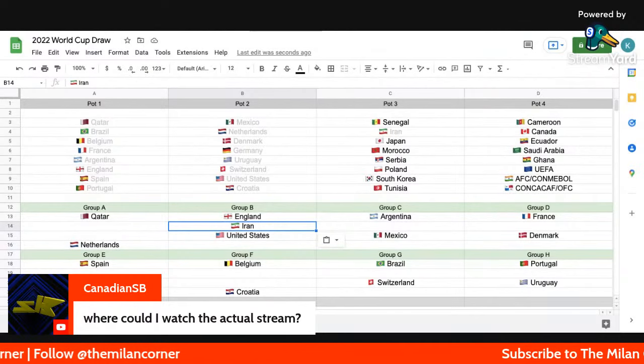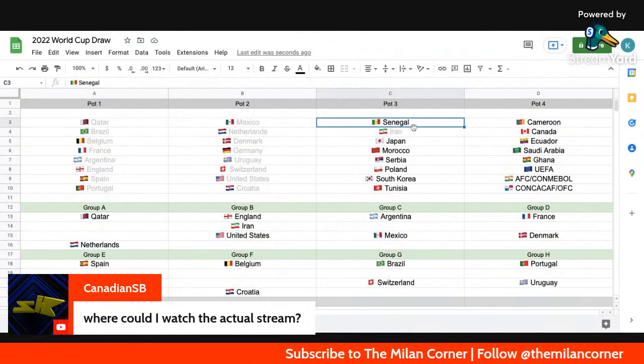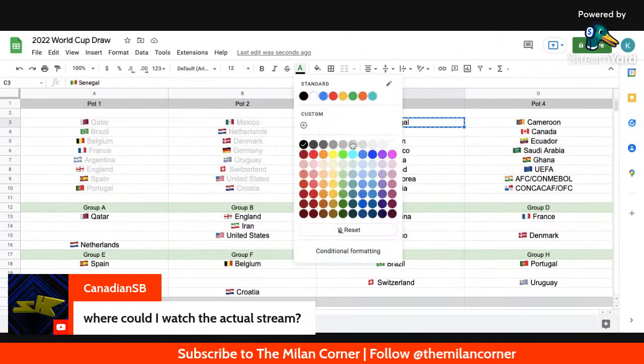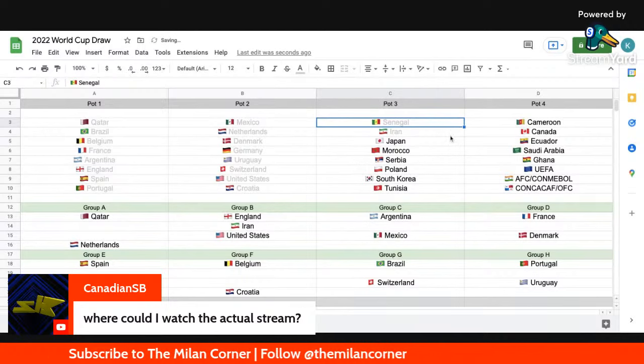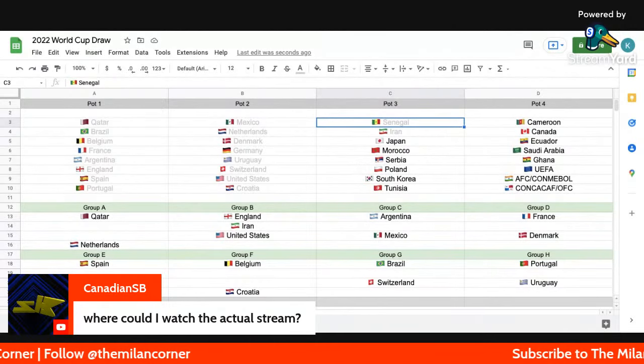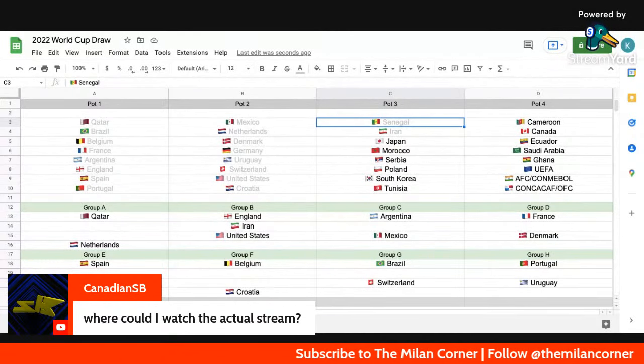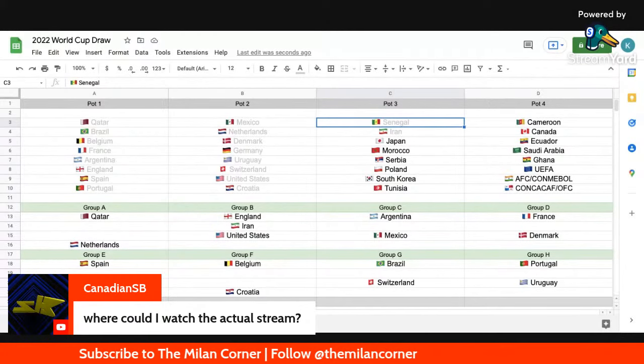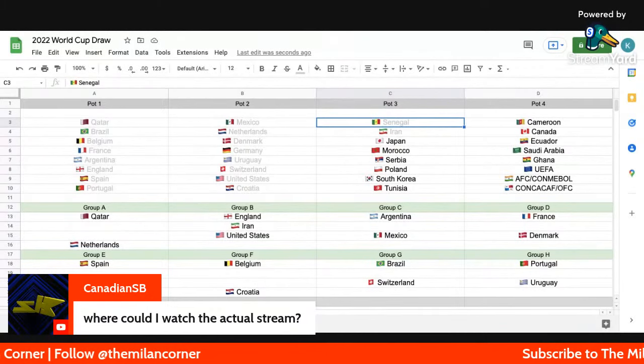I love this. This is turning up now. Pot 3, Senegal. In my opinion, the most difficult team from this pot is Senegal. They will be in the World Cup for the third time. They have the best win percentage of any African team in the history of the World Cup.